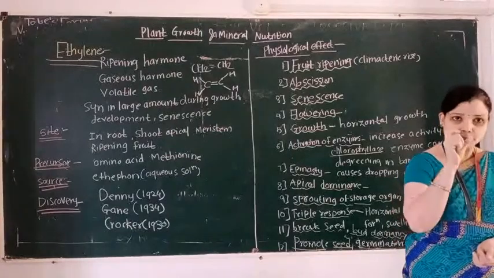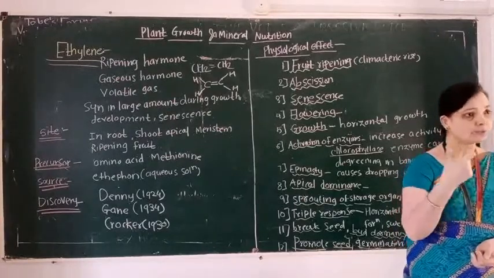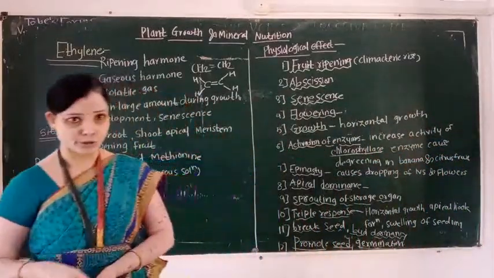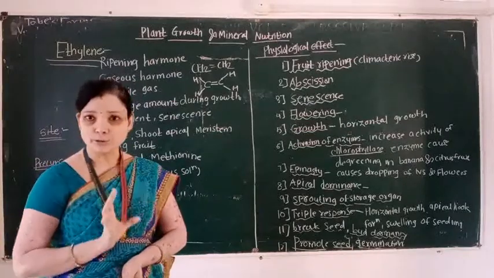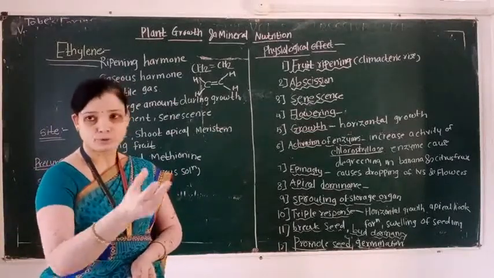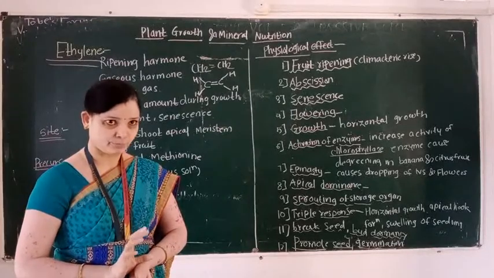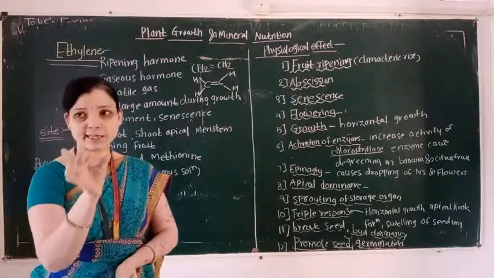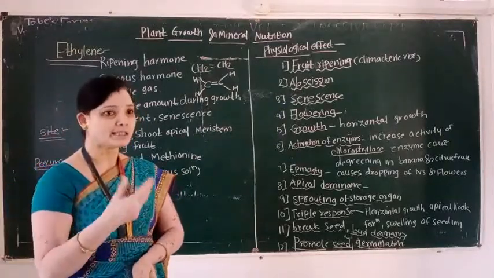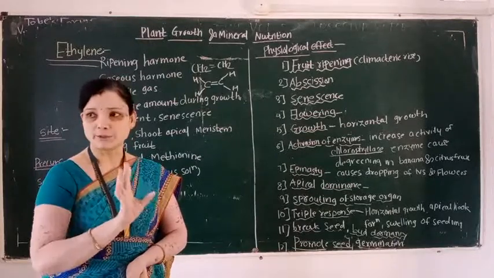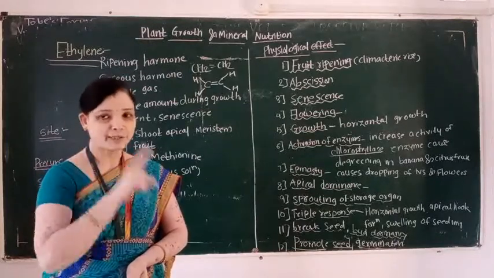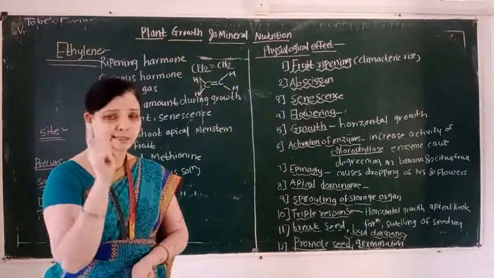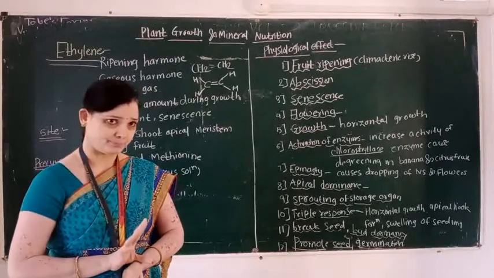So here also remember another point. Source of ethylene is ethephon. It is an aqueous solution and it is easily absorbed by fruits or plant organs. So, source of ethylene is ethephon. It is an aqueous solution which is easily absorbed by the plant body. And precursor of ethylene is methionine. Methionine is an example of an amino acid.